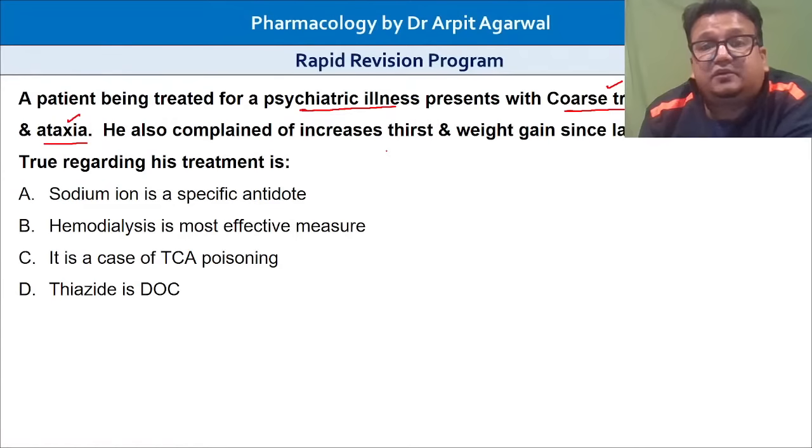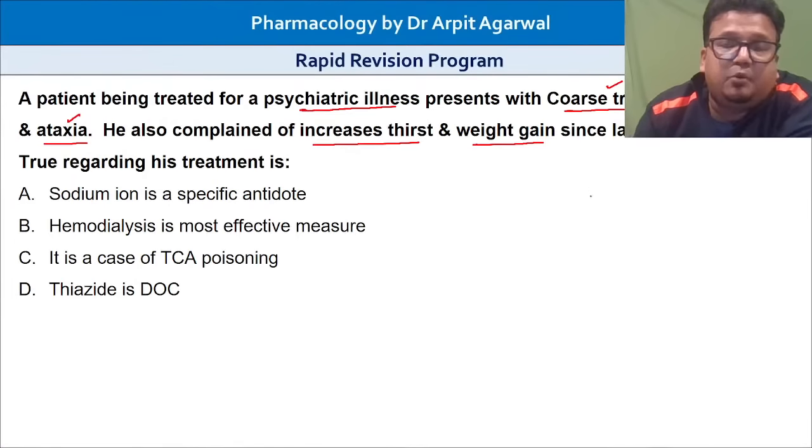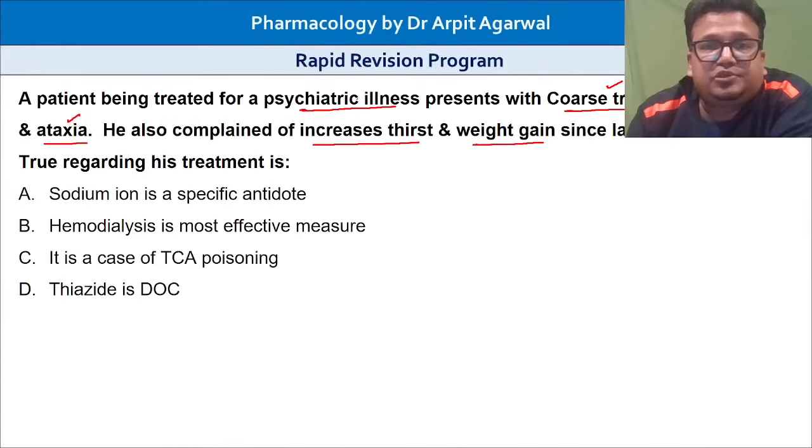He also complains of increased thirst, polydipsia, and weight gain since the last 2 weeks. True regarding his treatment is. You are given the presentation, and this should make you think about an important drug overdose or toxicity, as the patient was taking the drug for psychiatric illness.